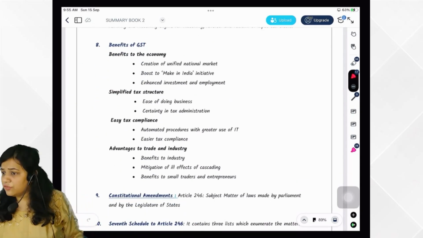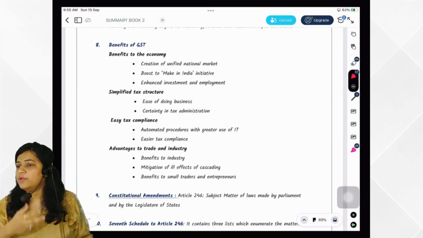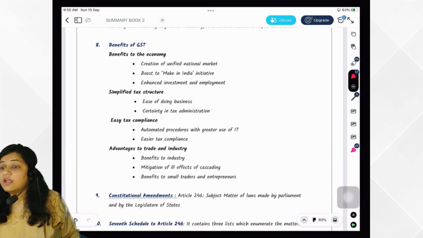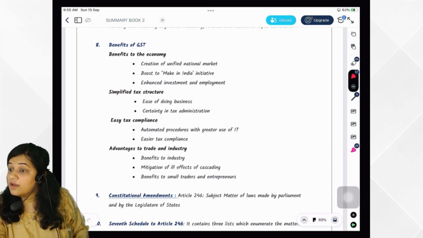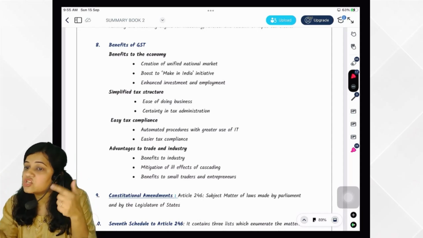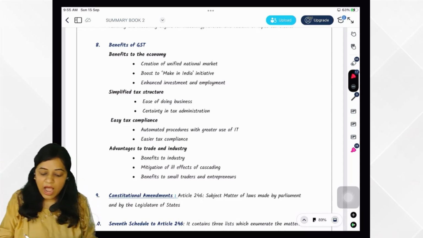Are there any benefits of GST to the country? Yes, definitely ma'am. There are so many benefits. There are benefits to economy, that is creation of unified national market, then boost to Make in India initiative, then enhanced investment and employment.